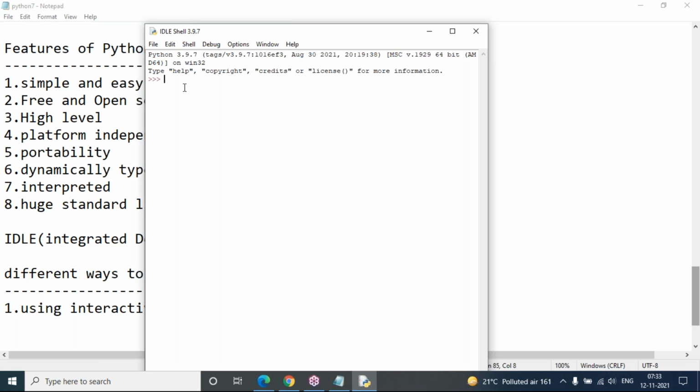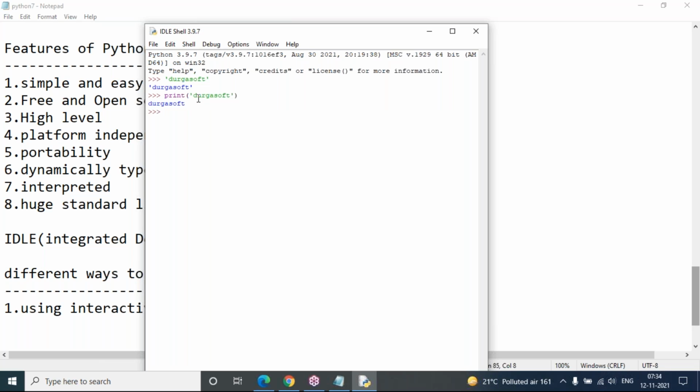In this interactive window, you can type a variable or some script. For example, I'm writing Durga Soft here, and once we press enter, you can see Durga Soft is displayed. We are not using any print function; print is just an output function. If you want, you can use it, otherwise it is not required here.